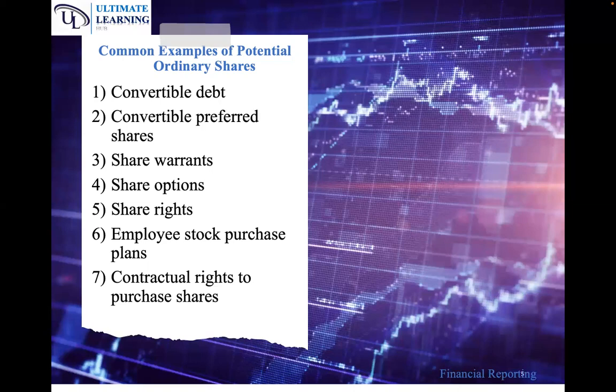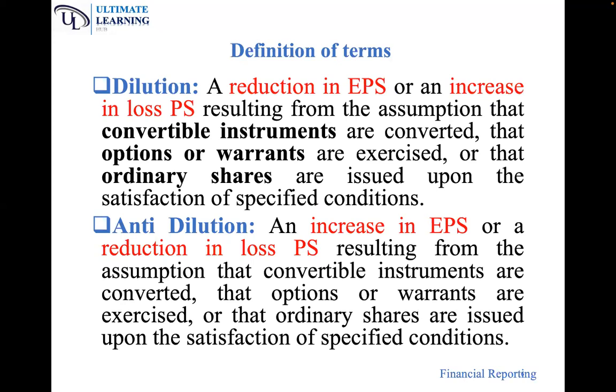So what is a potential ordinary share? It's a financial instrument that will be converted in future to ordinary shares. We also have a term called dilution. From the English perspective, dilution is to reduce the concentration of something. So when we talk of diluted EPS, if, for example, the EPS was 100 per share, to dilute it is to bring it to a figure below 100 per share.